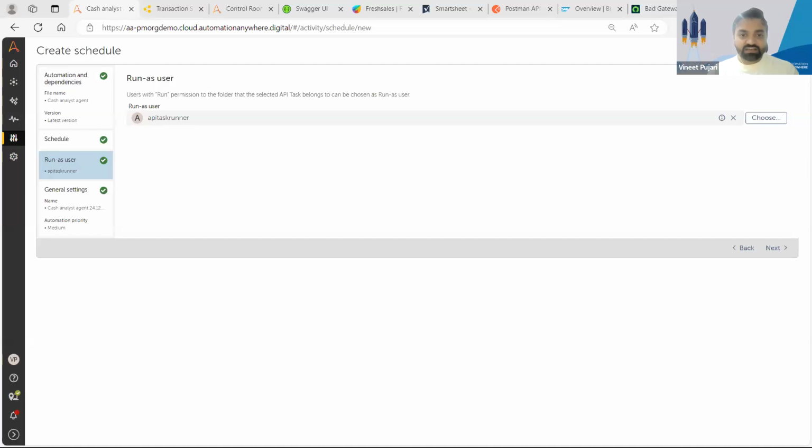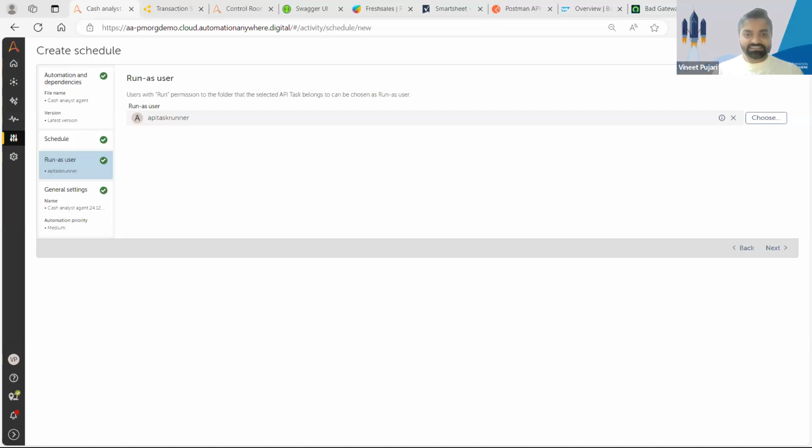The first option is, I would need to buy the API task license in order to try it. Second is, I would need to buy the enterprise license to try it. Or I can try it today in my cloud control room for free. So which one of these options do you think is correct? Guess the answers are coming in. We'll give 5 more seconds to gather the answers, and then we'll flash the results. And I'm going to reveal the answer as well, so stay tuned.